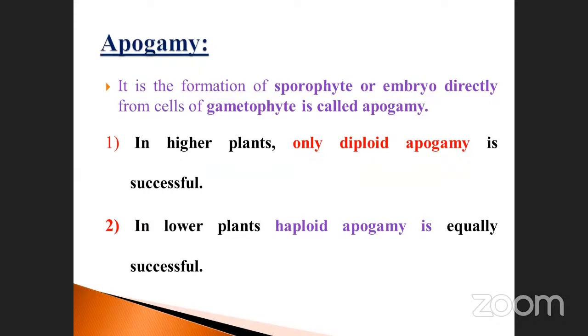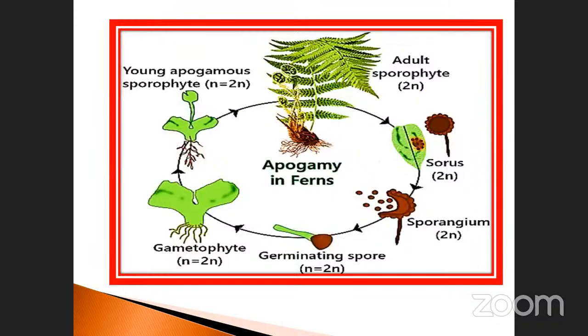In lower plants, haploid apogamy is equally successful. So here the haploid nature. Lower plants, just imagine which ones: except angiosperms and gymnosperms, things like pteridophytes, bryophytes, and algae, fungi. You can imagine like that. These are all considered lower plants. They all have haploid apogamy. But higher plants contain only diploids. Just imagine here. This one is called the 2n stage.